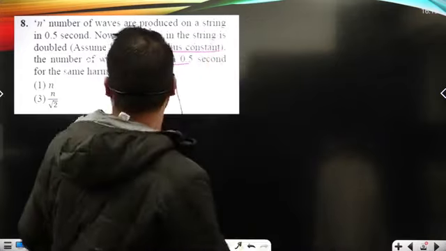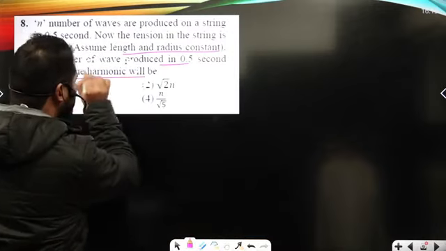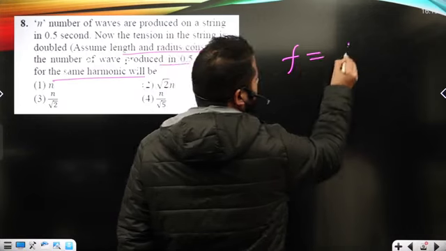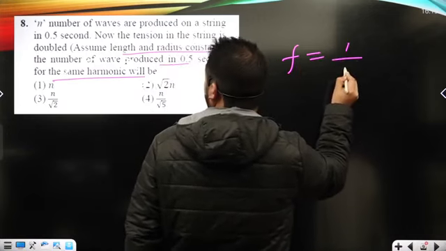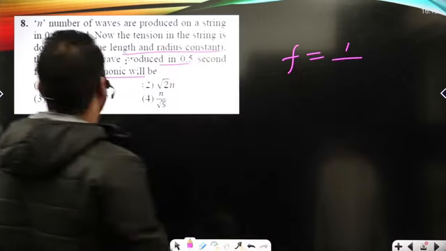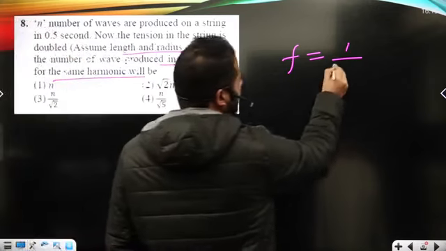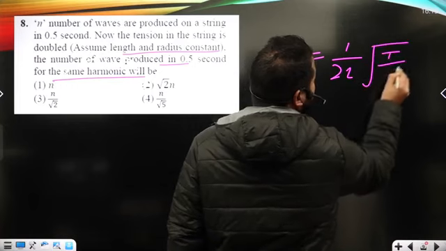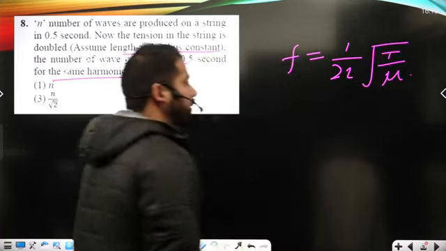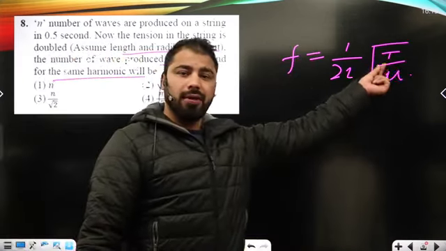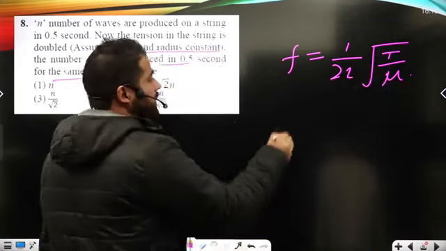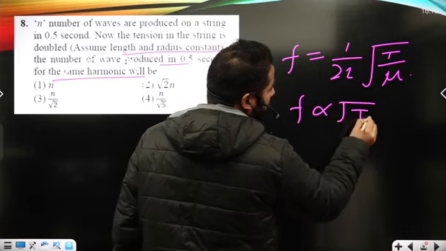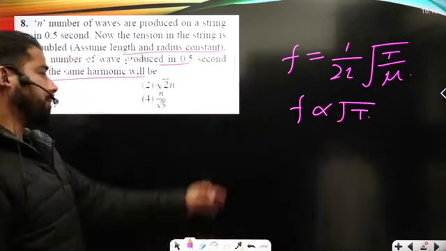And we know the frequency, and here it is given as the same harmonic. We know the frequency is related to the tension. By the equation I can write 1 upon 2L, where L is the length of the string, square root of T upon mu. And it is V, basically square root of T upon mu, or I can say F will be proportional to the square root of the tension.